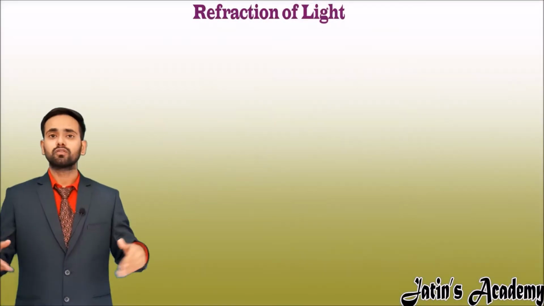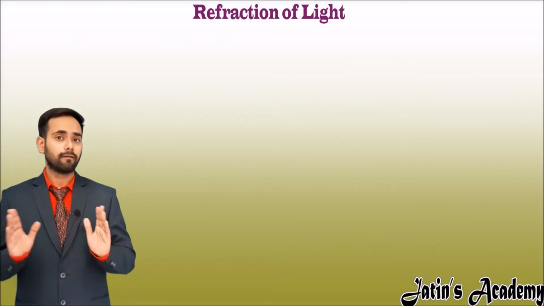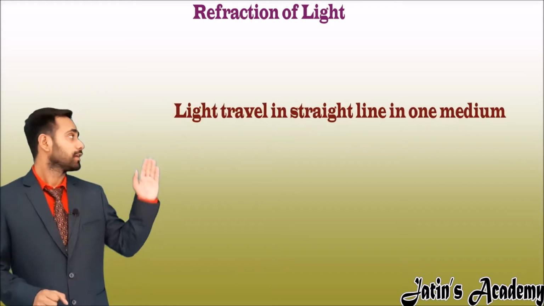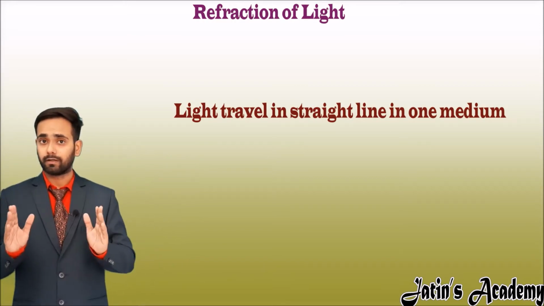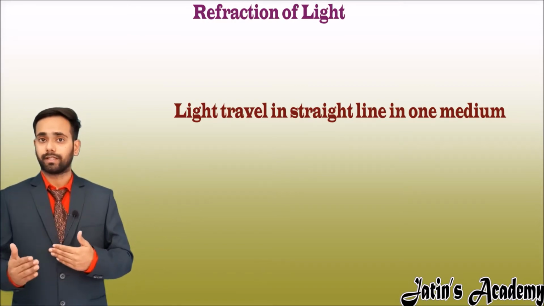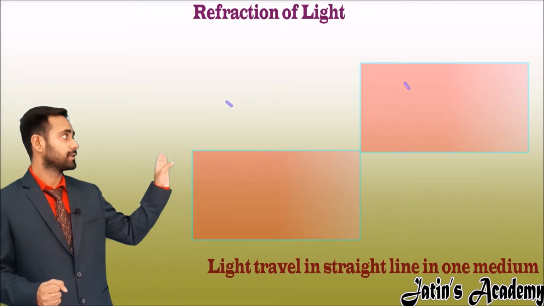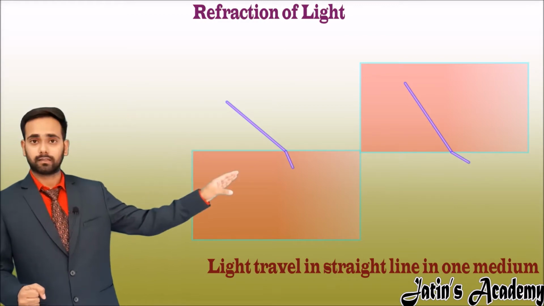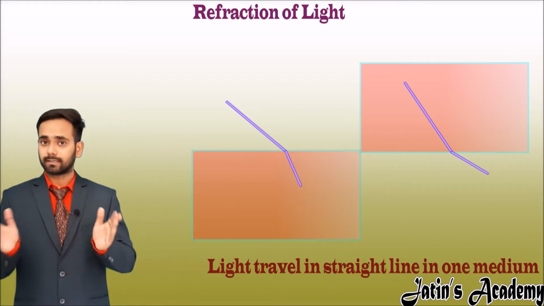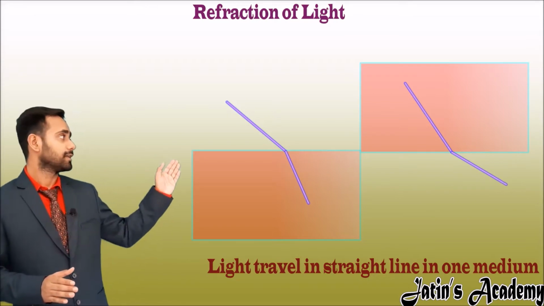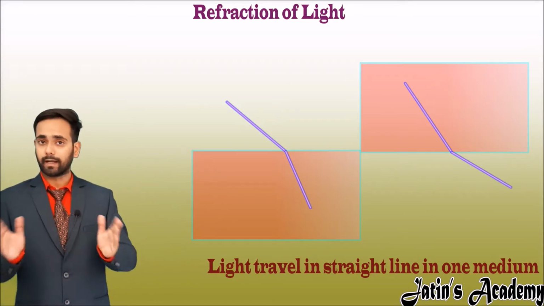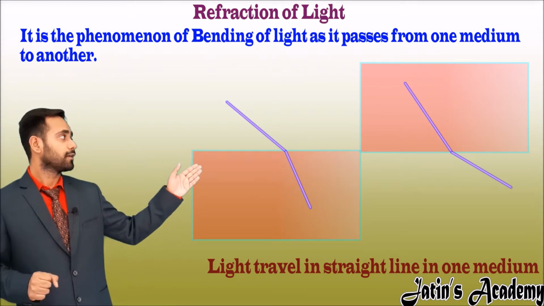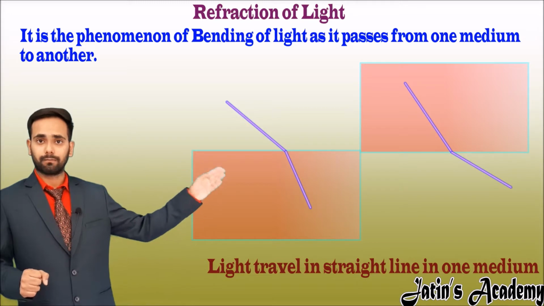Refraction of light. So what is refraction of light? We have done the light property that light travels in a straight line in one medium. But what happens if light changes its medium? For example, if light is moving in one medium and after that it enters another medium, then what will happen? It is experimentally observed that the light changes its path, meaning it shows the bending property.